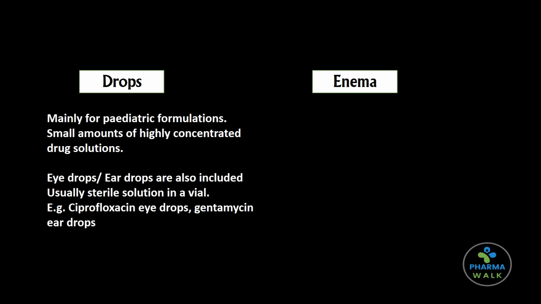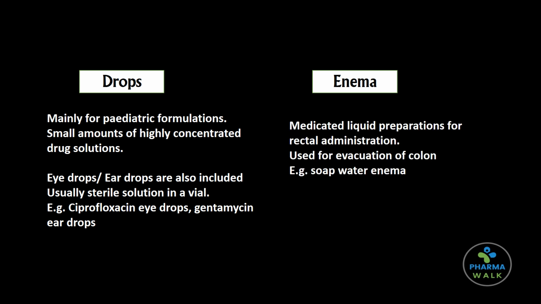Next, we also have enema, which is a special liquid dosage form used internally. It is a medicated liquid preparation for rectal administration. This is generally used for evacuation of the colon. Example, soap water enema. With this, we have completed all the liquid dosage forms that are used internally.